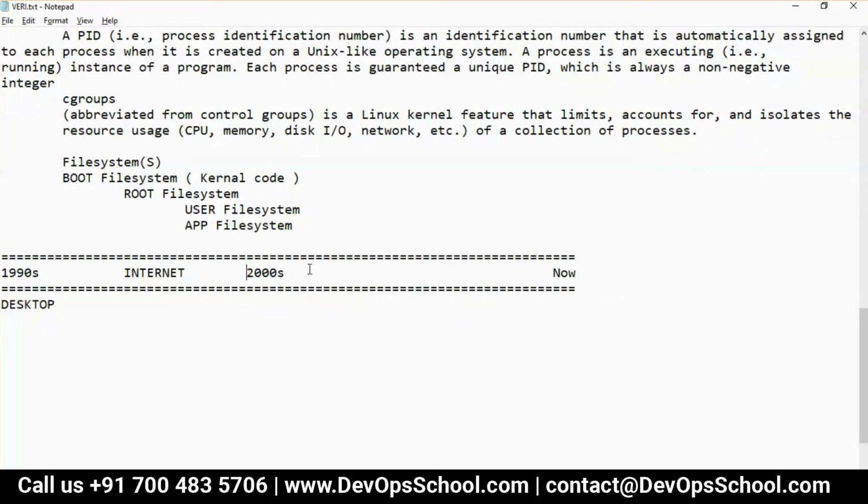Now we got the internet. When we got the internet, think logically, it's nothing I'm teaching you great, to be honest. We stopped running applications on the desktop. Where did we start running them? We started running them in the data center. Think about it.